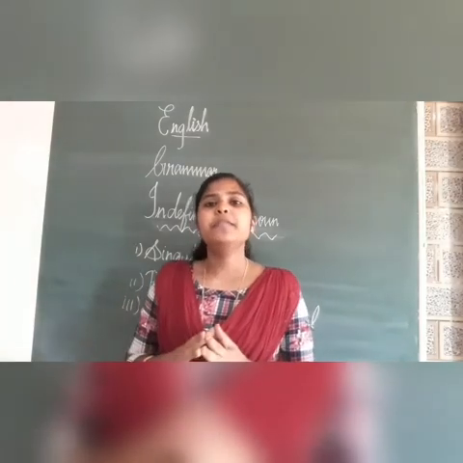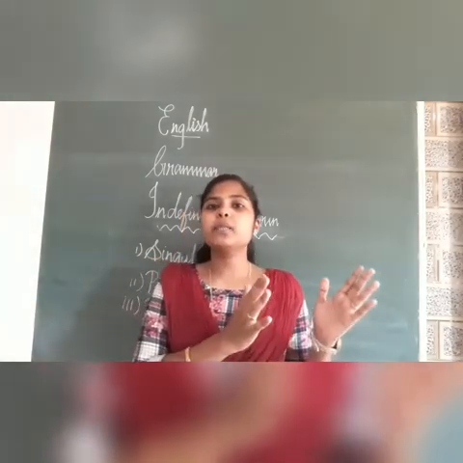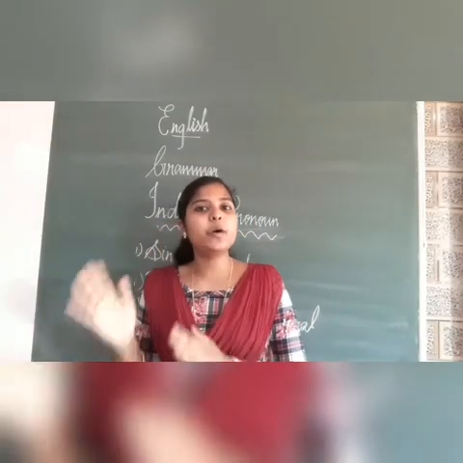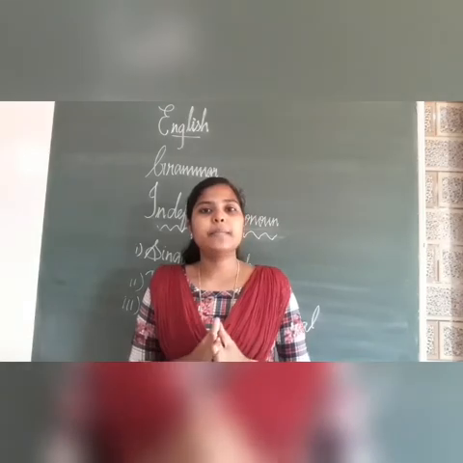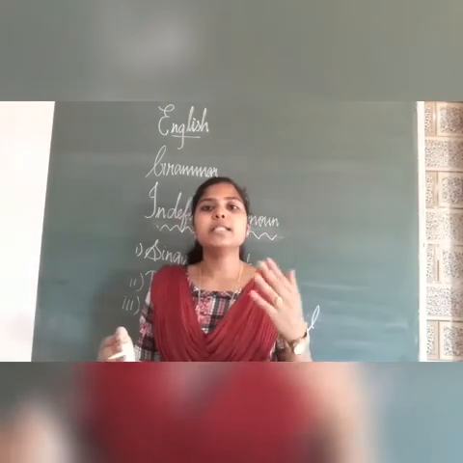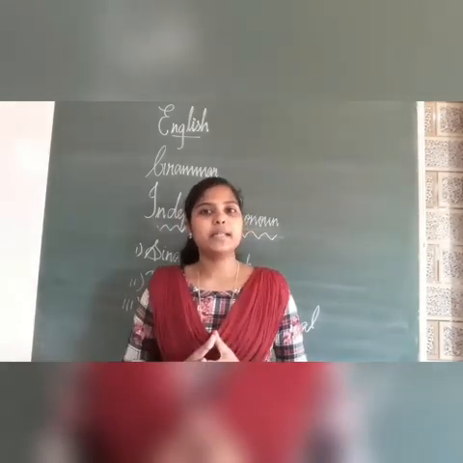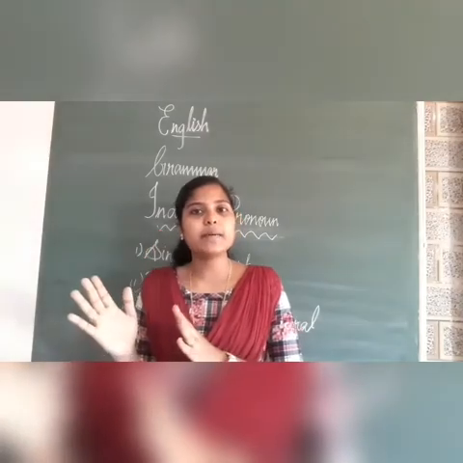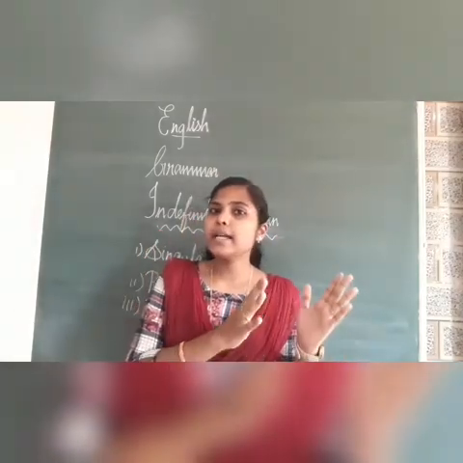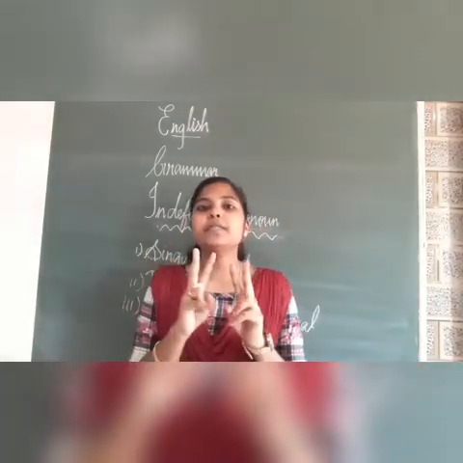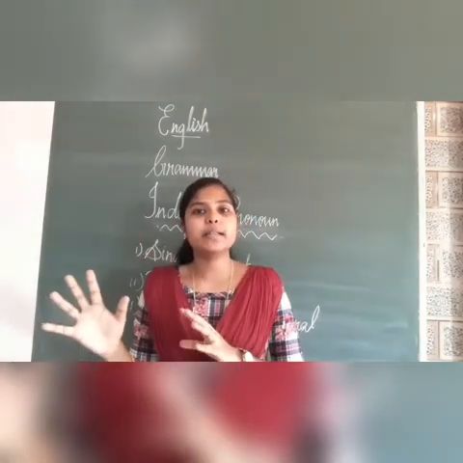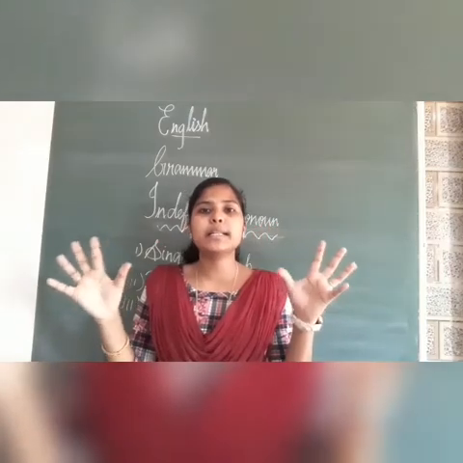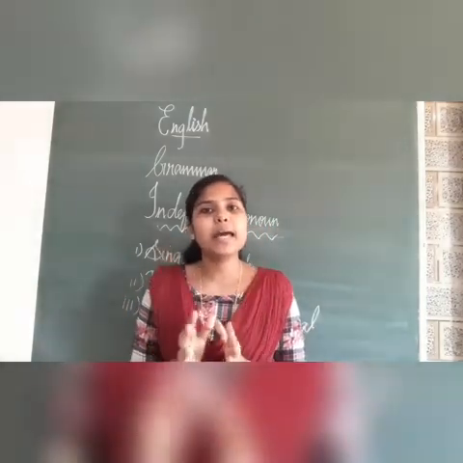Now, singular subjects will take a singular verb and plural subjects will take a plural verb. For example, Johnny and Tony are friends. Here we have two nouns, isn't it? Two naming words, two persons. These two nouns are connected with the word and.